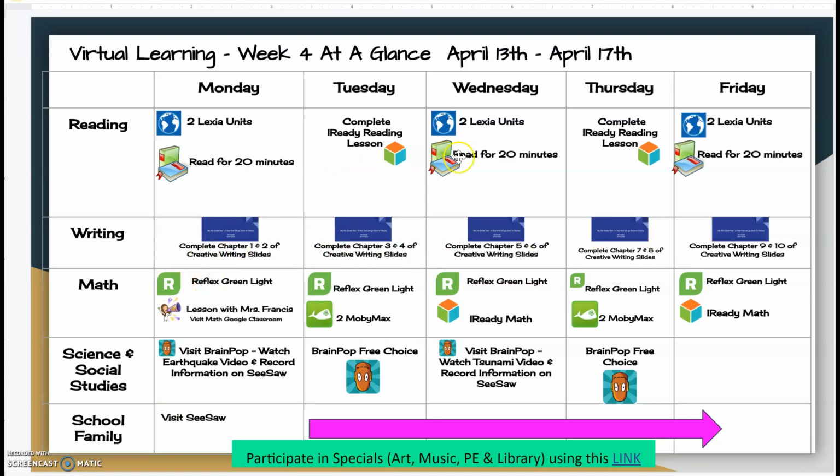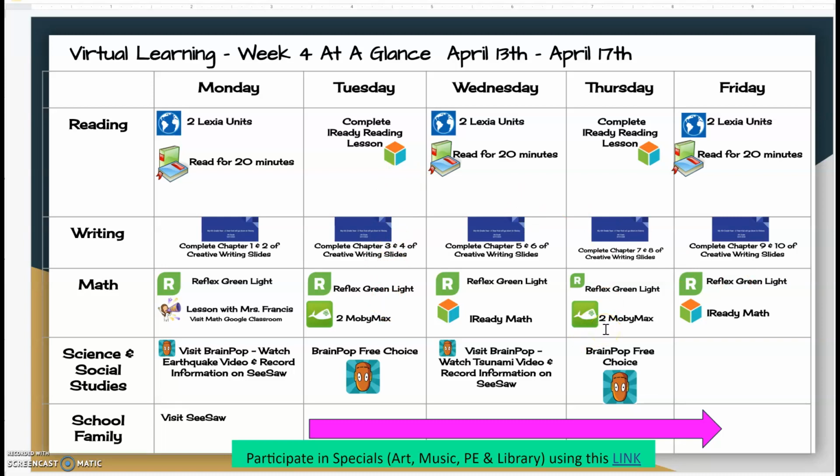Then on Monday, we're doing the math lesson with me, which I will post to Math Google Classroom, and again, it's going to be converting fractions to decimals. And then on Wednesday and Friday, in place of the teacher lesson, you will do an iReady math lesson. Each day, you are getting a Reflex green light. And then on Tuesday and Thursday, you're going to complete 2 MobyMax lessons.